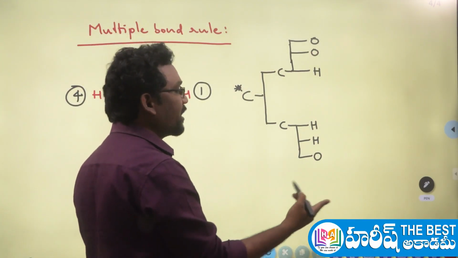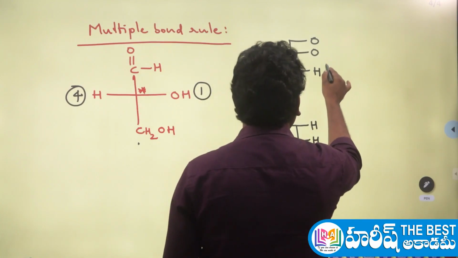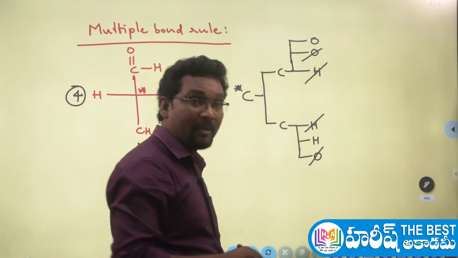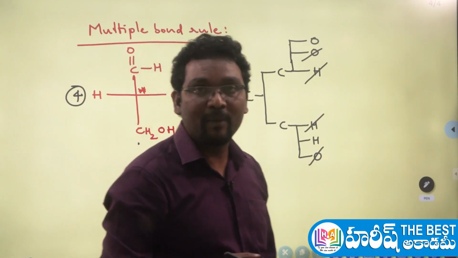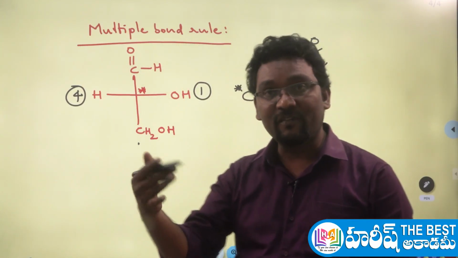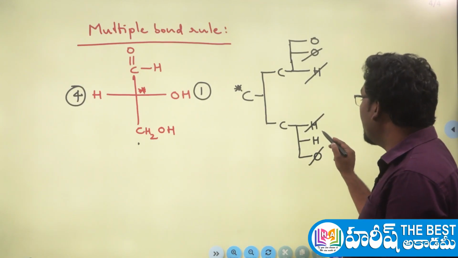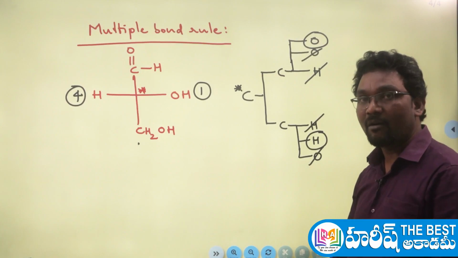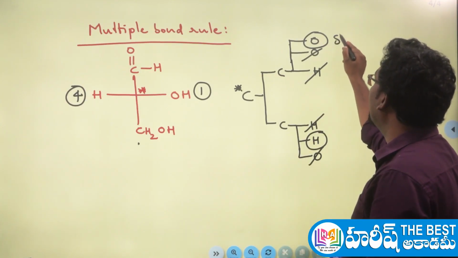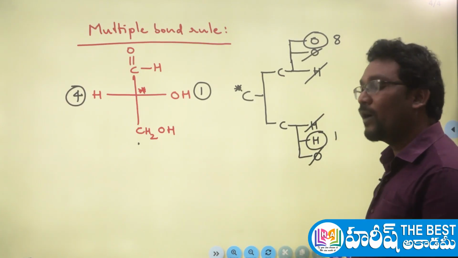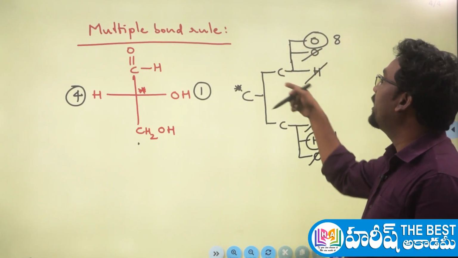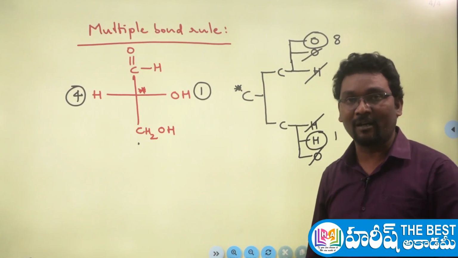Right. Now cancel the same atoms. Hydrogen gets cancelled, oxygen gets cancelled, because their atomic numbers are the same, so they are not going to help us to decide the priority. Next, different atoms are there. What are the different atoms here? Here is hydrogen and here is oxygen. Now check their atomic numbers. Oxygen atomic number is 8, whereas hydrogen atomic number is 1. So since this oxygen is having the highest atomic number, that oxygen containing group gets the next highest priority.